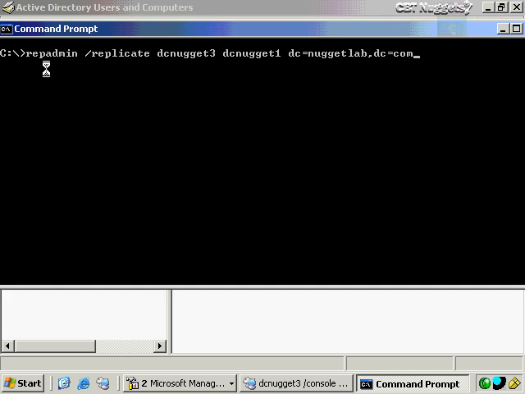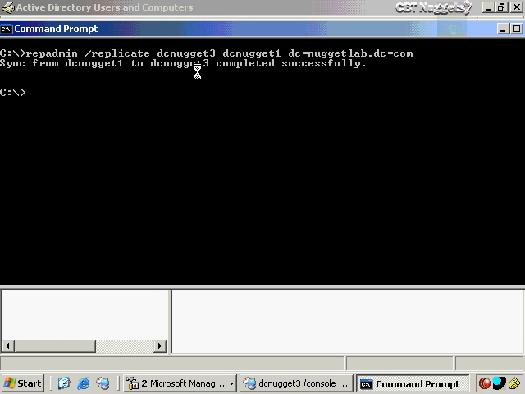Now the command we see here is repadmin /replicate, and this is going to replicate a specific domain controller with another domain controller. This is the destination domain controller, dcnugget3. This is the source domain controller, dcnugget1. And this is the domain naming context that we've decided to replicate, and you can choose another naming context if you want. By the way, I point out that this is the destination and this is the source because some Microsoft documentation has those exactly backwards. So it starts off with the destination, and this is the source. Let's go ahead and run this, and we'll see that it replicated successfully from dcnugget1 to dcnugget3.